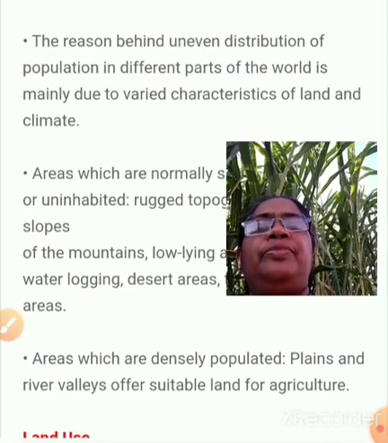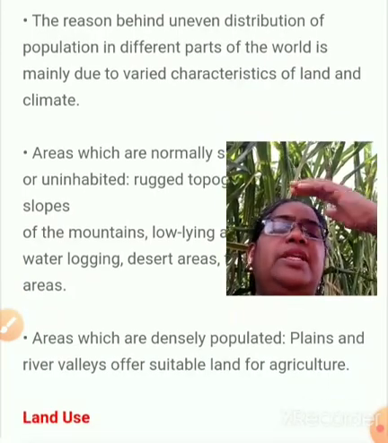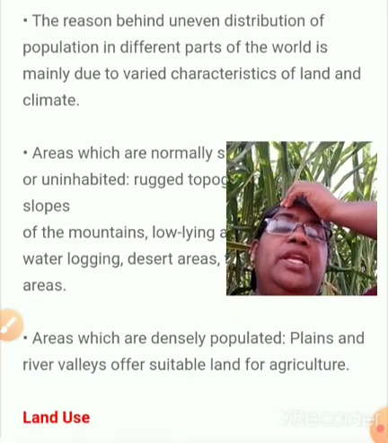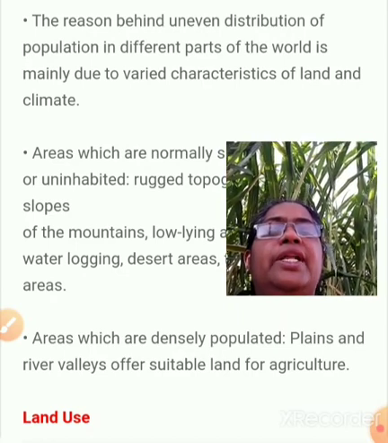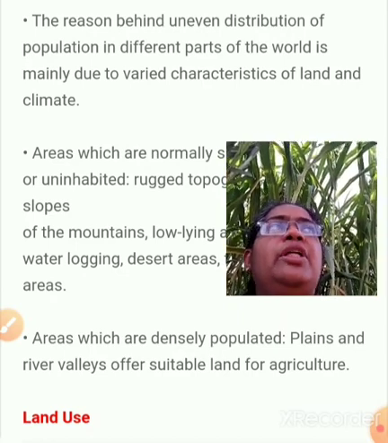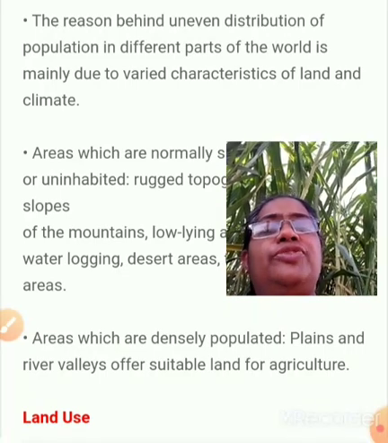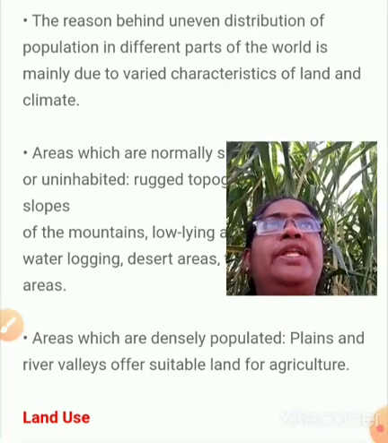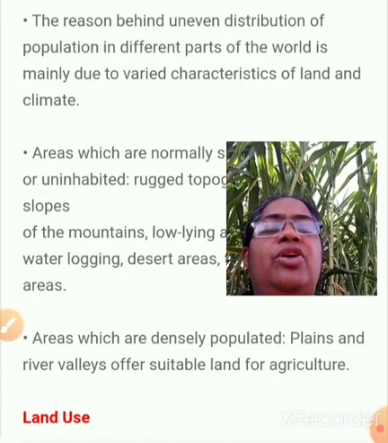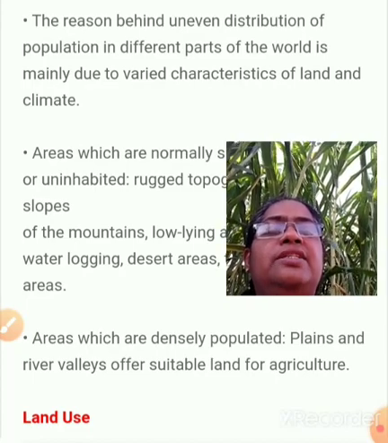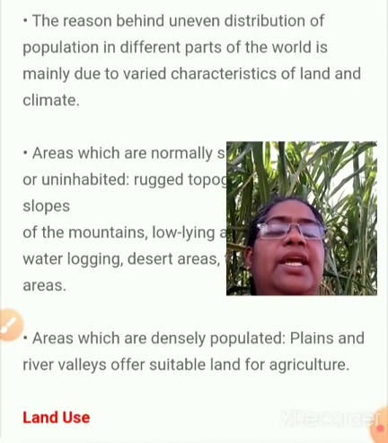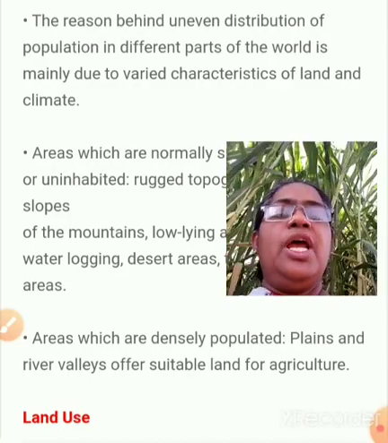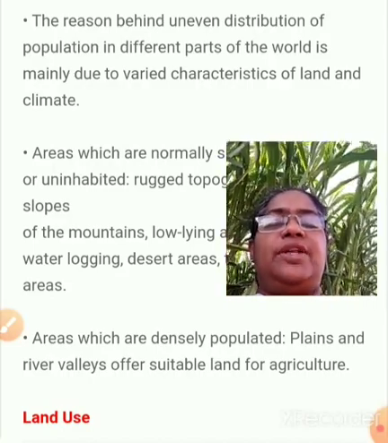The next point: the reason behind uneven distribution of population in different parts of the world is mainly due to varied characteristics of the land and climate, that we have seen in the 6th lesson of geography also. Why is population distributed unevenly on earth? Because of the characteristics of the land as well as climate. We said that desert areas can't be used for living.